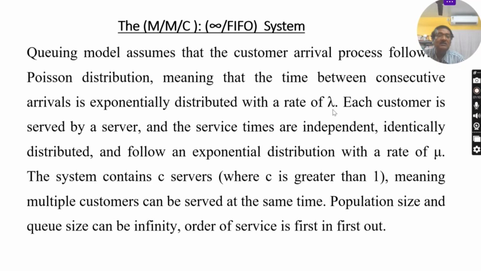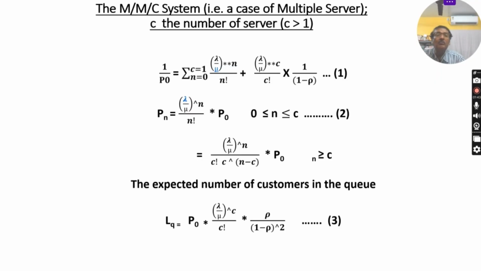The arrival rate is lambda. That means customers arrive at the system following Poisson, and inter-arrival times follow exponential at the rate lambda, and the service rate is mu. The number of servers is C. Okay, this is a brief of this model, and I will discuss it through an example. Before going to the problem, here I have noted the formulas you will use to deal with the applications or problems.